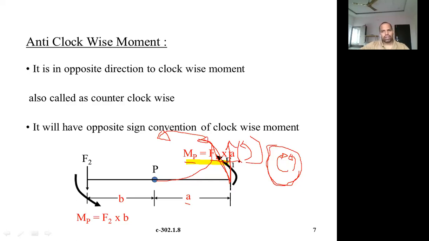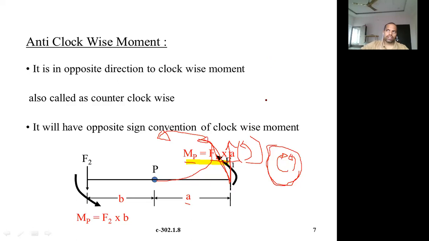Okay, so you can give the sign convention. If you want anti-clockwise as positive, then you put plus FA. But you have to write what direction you are assigning to them, what sign you are assigning. You have to mention this initially.